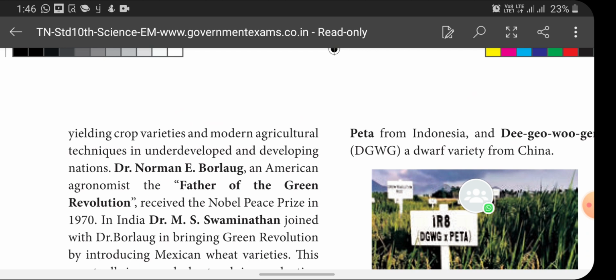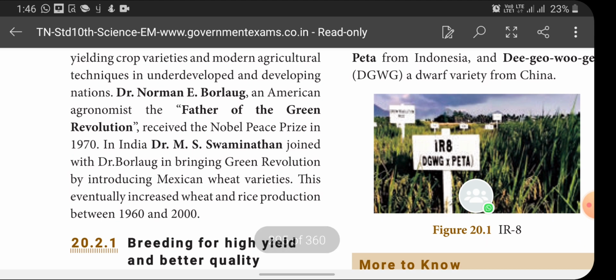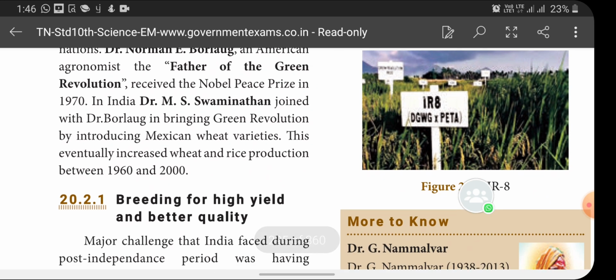Dr. Norman E. Borlaug, an American agronomist, the father of the Green Revolution, received the Nobel Prize in 1970. In India, Dr. M. S. Swaminathan joined with Dr. Borlaug in bringing the green revolution by introducing Mexican wheat varieties. This eventually increased the wheat and rice production between 1960 and 2000.